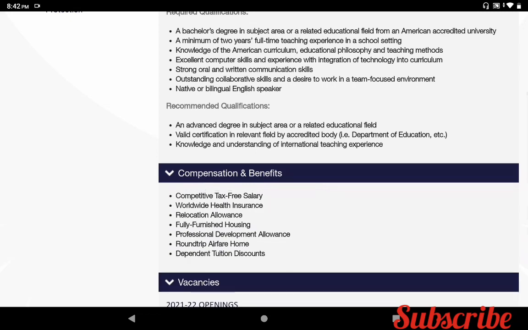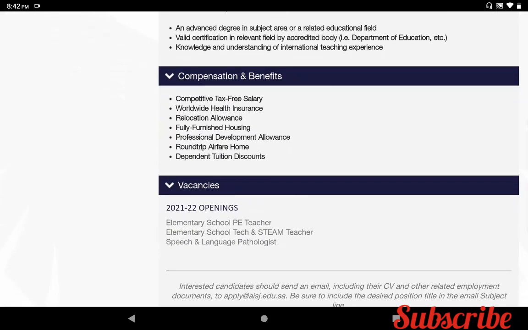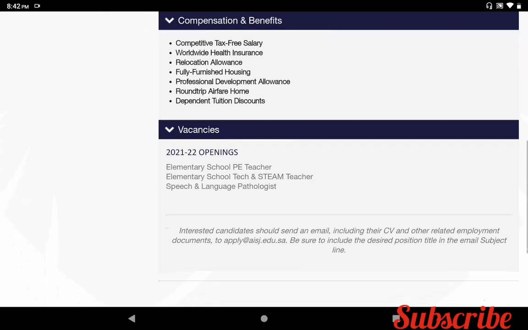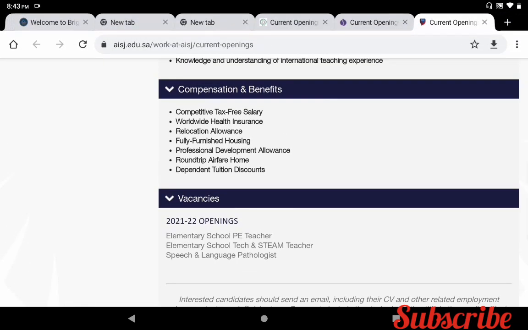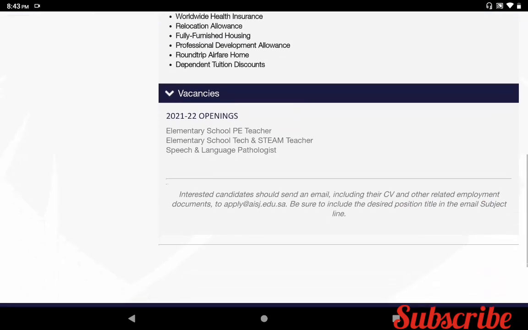So what are the compensation and benefits? Competitive tax-free salary, health insurance, relocation allowance, furnished housing, professional development, round-trip airfare, dependent tuition discount. So these are the things you get once you receive the offer letter.